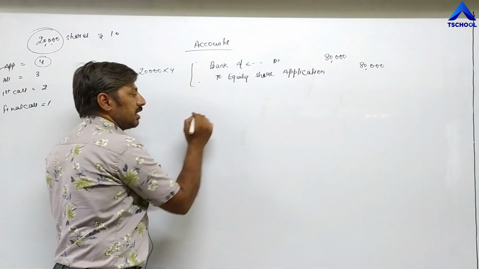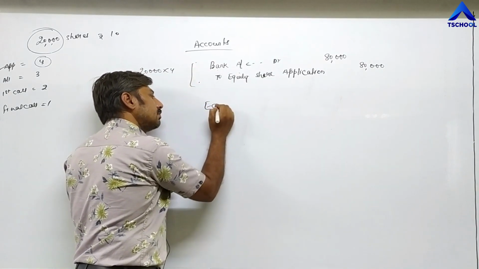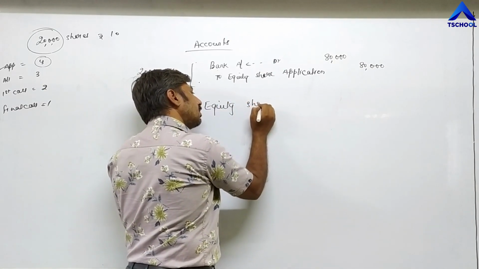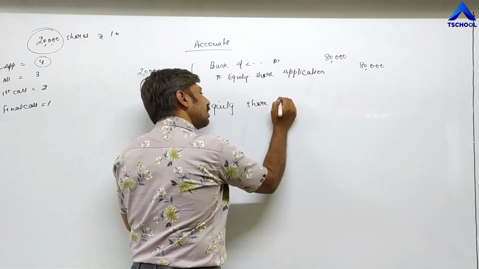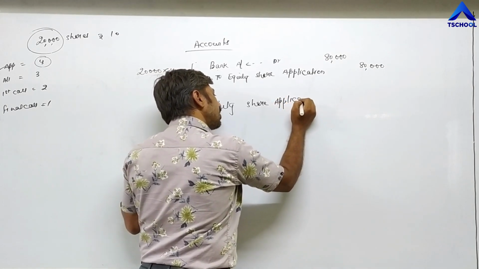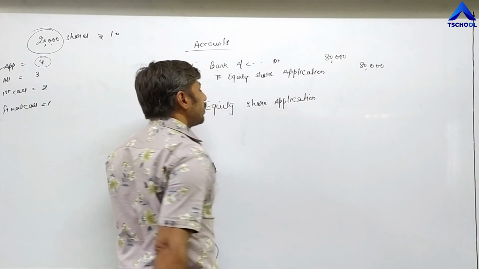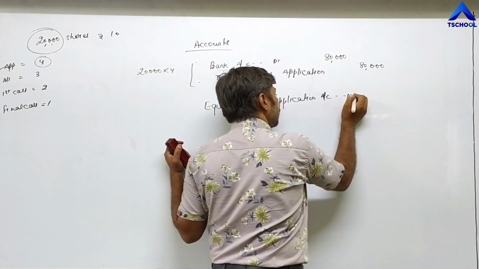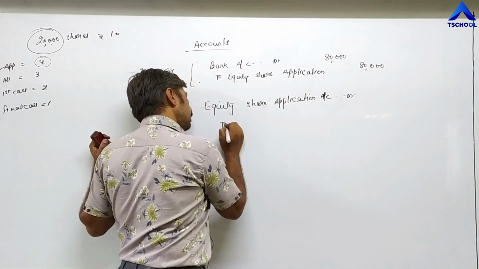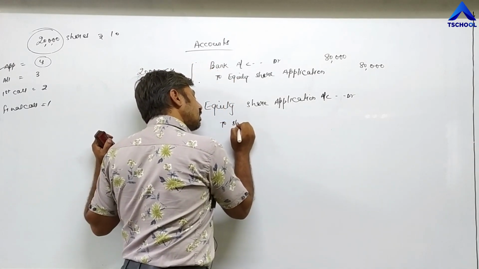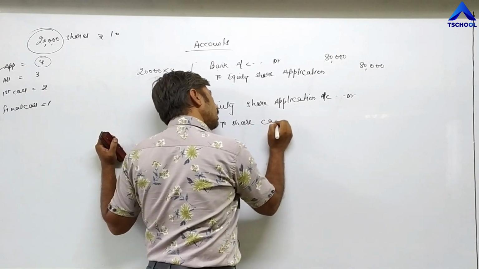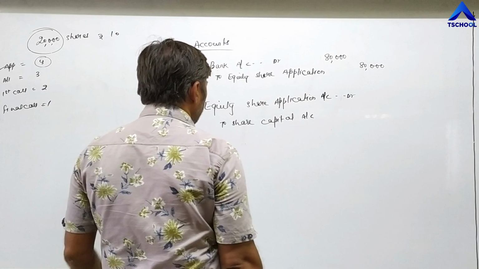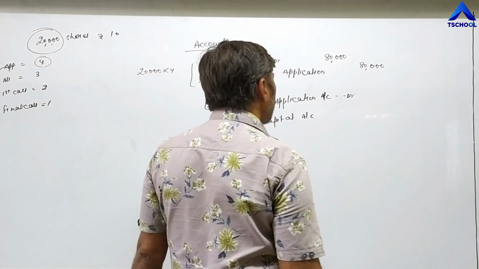First entry is completed. Second entry is equity share application account debit to share capital account.